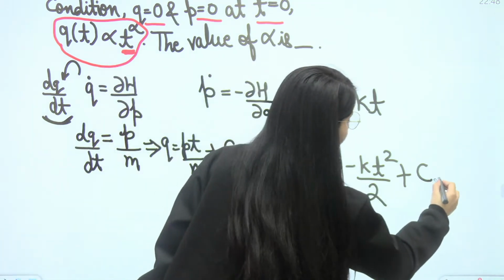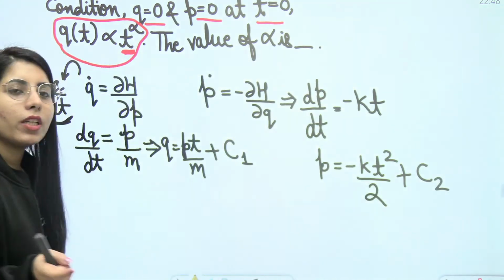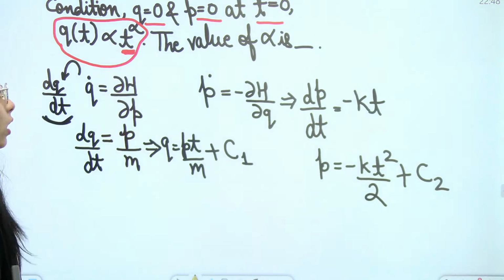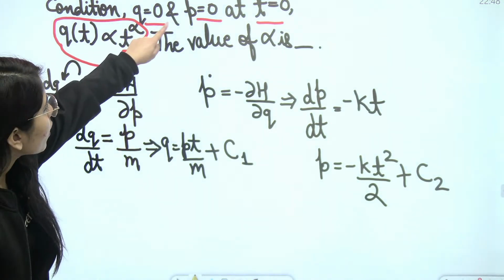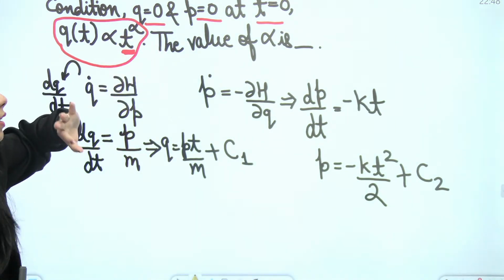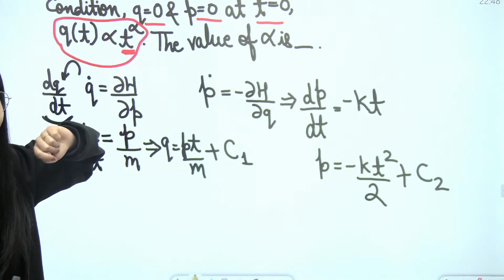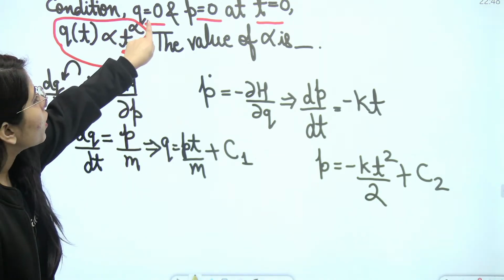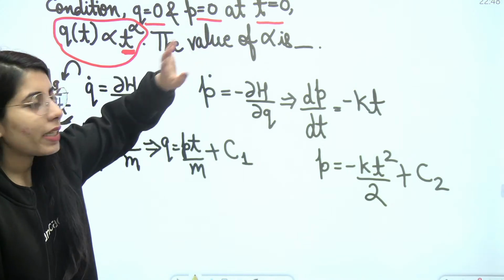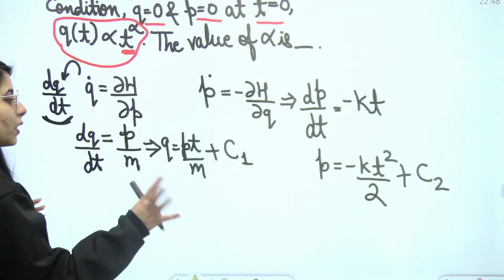And this one, let's take it as C2. And why do we need to take the integration constant here? You can see that they have given us the conditions. These are the initial conditions or the boundary conditions, which are Q equal to 0 and P equal to 0 and T equal to 0. So all three you can put 0.